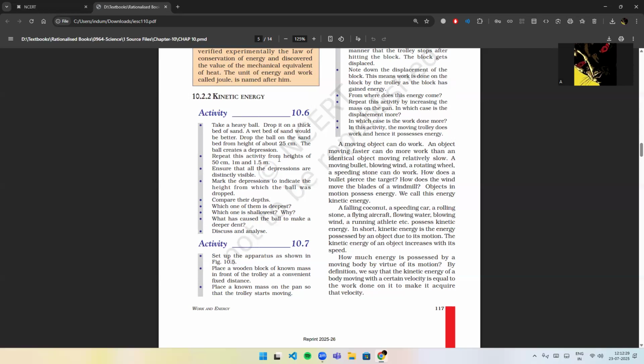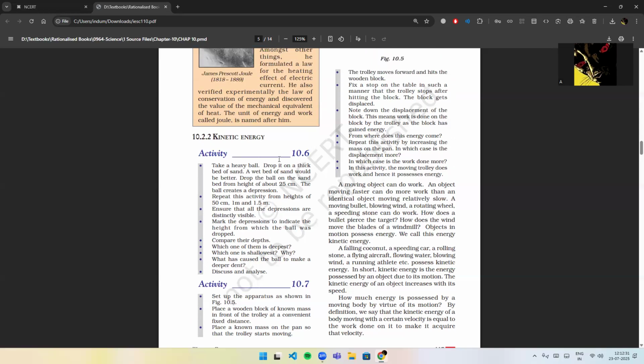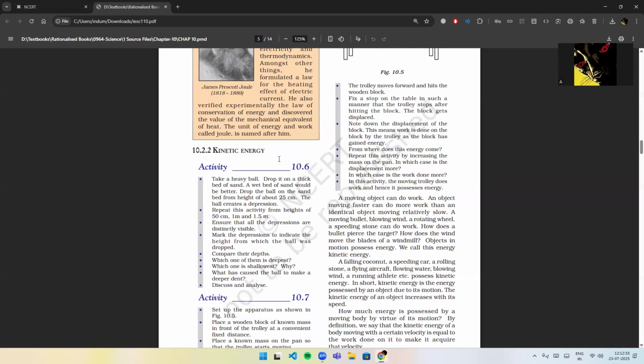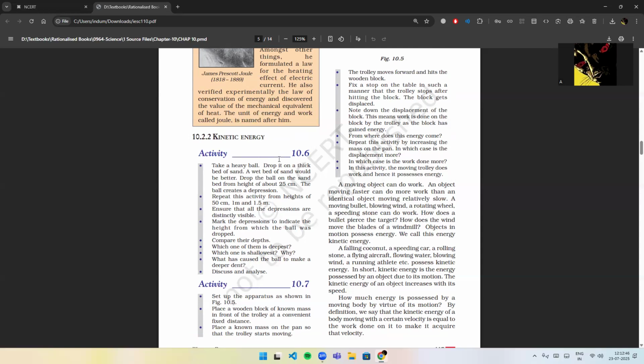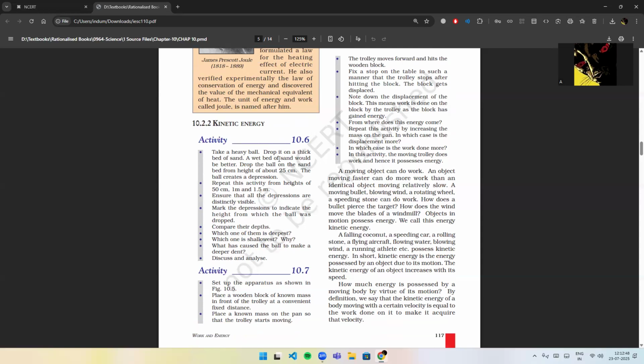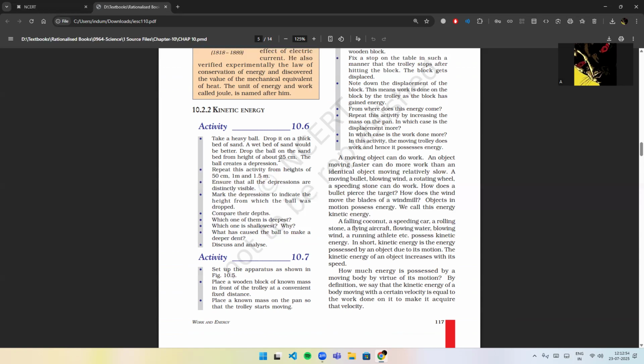Place a known mass on the pan so that the trolley starts moving. The trolley moves forward and hits the wooden block. Fix a stop on the table in such a manner that the trolley stops after hitting the block. The block gets displaced. Note down the displacement of the block. This means work is done on the block by the trolley as the block has gained energy. From where does this energy come?